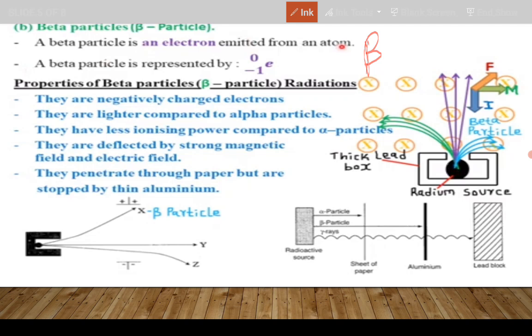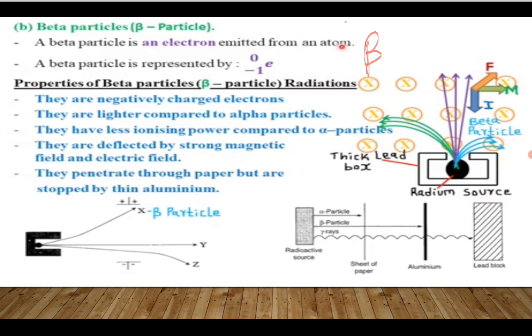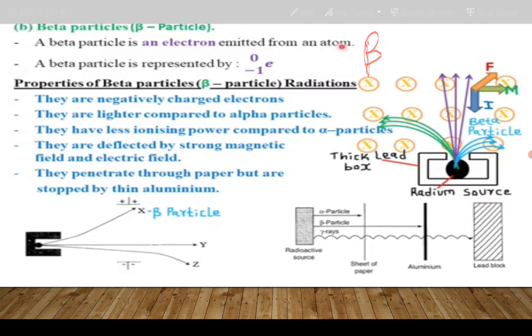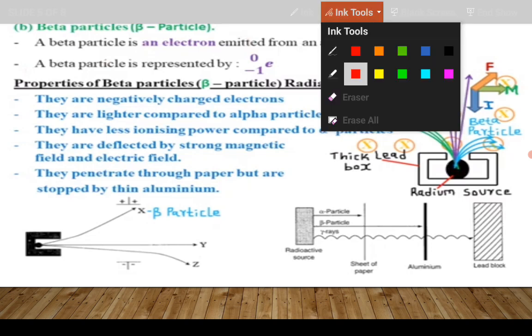Remember that beta is also a particle, apart from alpha, which is also a particle. All right. Some facts about beta particles. So a beta particle is an electron emitted from an atom. Sometimes an atom can emit an electron.